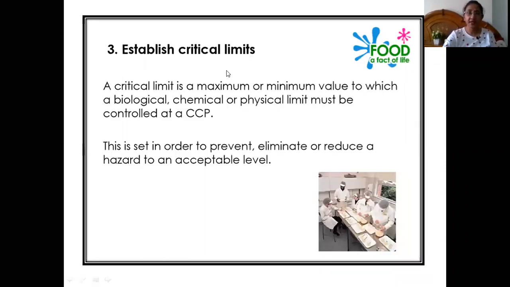Establish critical limits. A critical limit is a maximum or a minimum value. So what are the critical limits? They are the maximum or the minimum value to which a biological, chemical or physical parameter must be controlled at the CCP. Here I will give you an example, if you take temperature level. There is an optimum temperature level, there can be a maximum temperature or a minimum temperature.